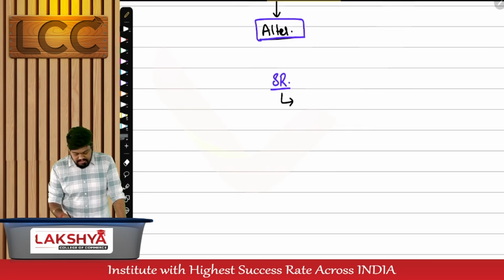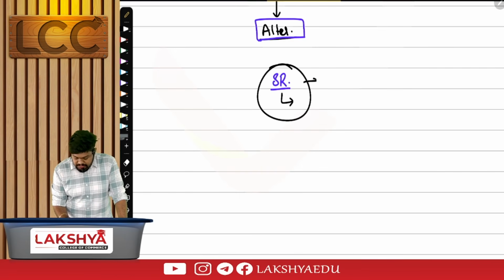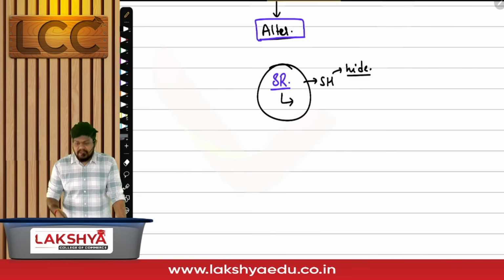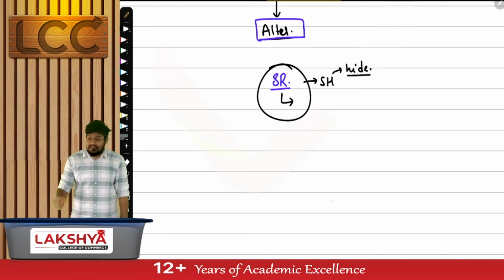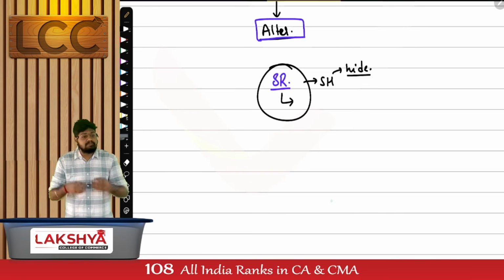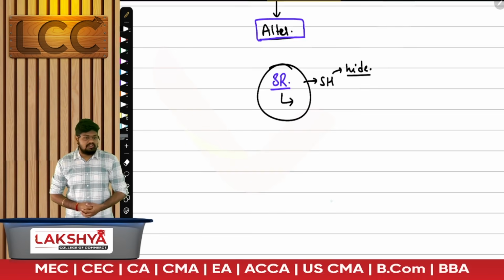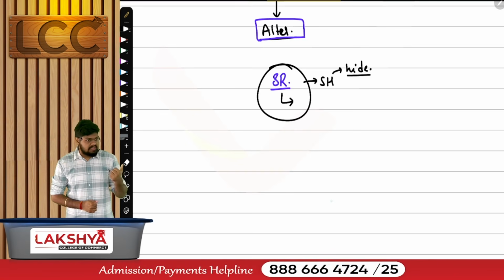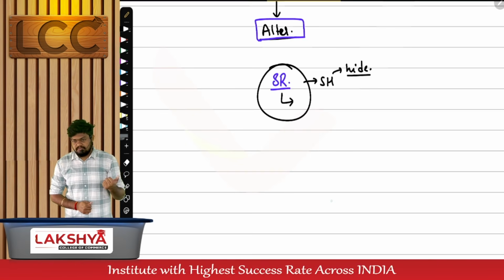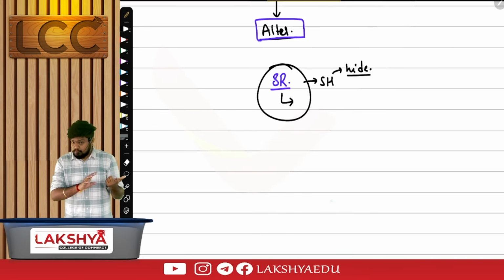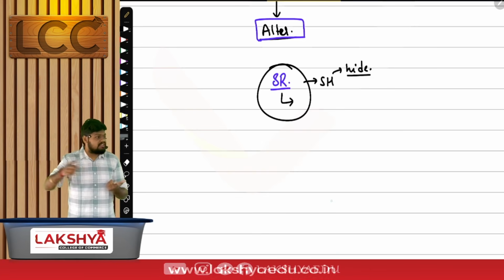So logic states that this special resolution, even though passed by shareholders, there's a chance that the shareholders themselves want to hide something in the company. I'll not allow it until the company has proven that there is no default. One word answer. Can the board of directors themselves change it? Can the shareholders change it themselves? No. Shareholders can change it only when the company has made default or no default.